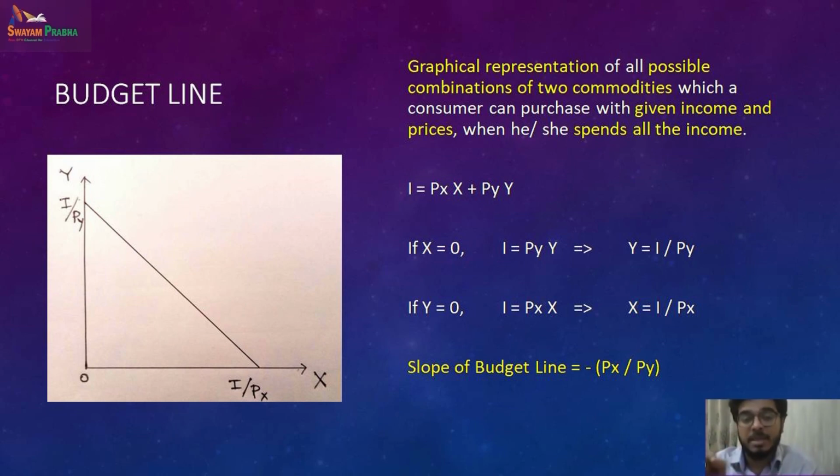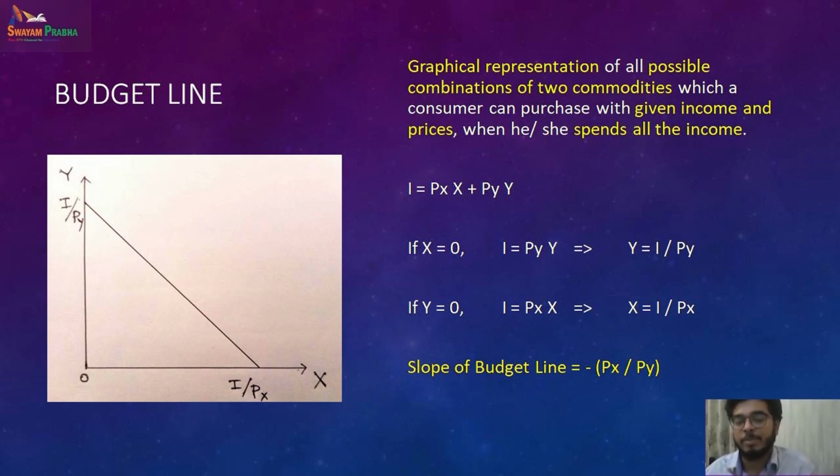You can connect these two points as a straight line. The points are on the x-axis and y-axis. On the x-axis is when you are buying only apples and not oranges. So how many apples can you buy? I is 100, your budget, divided by 20, the price of apple.